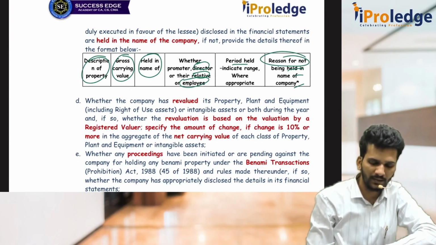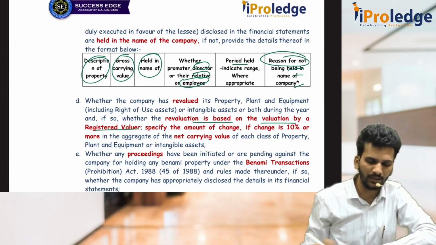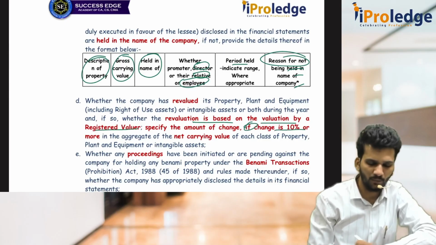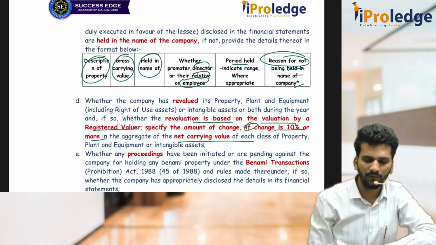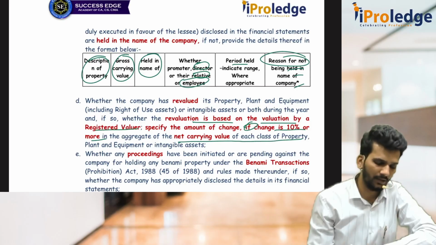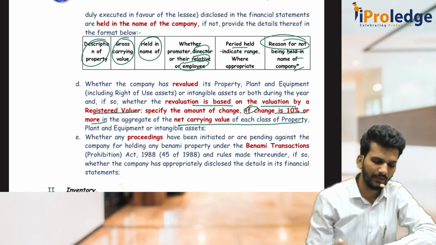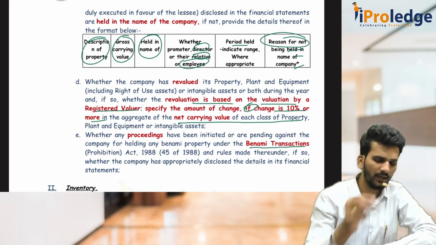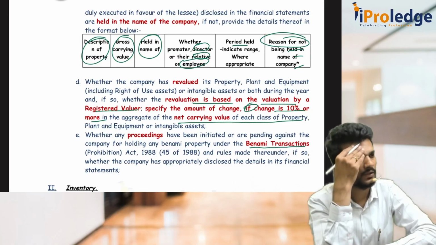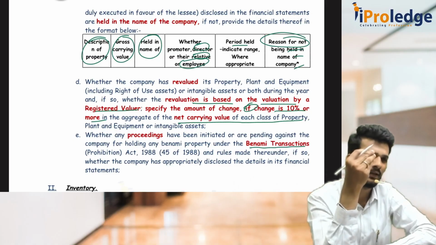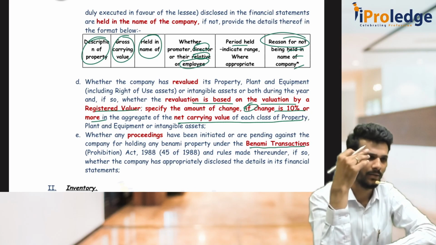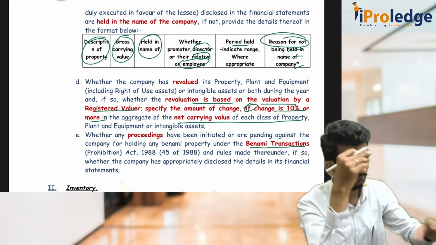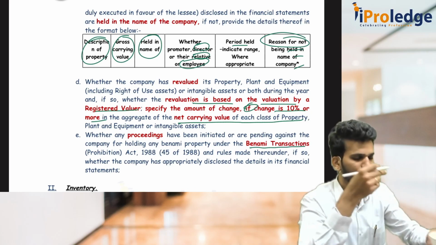So revaluation is based on the valuation of a registered valuer, that has to be taken care. You can't do that valuation yourself. And if the change is 10% or more, then what is the net carrying value of the property, that has to be given before and after. Then last one is, it is not applicable for many companies. If the company is involved in any benami transactions or not, that has to be checked. 5 elements you have to report as an auditor in case of PPE or fixed assets or intangible assets.